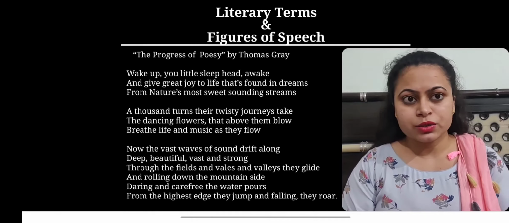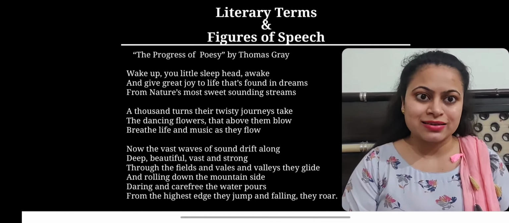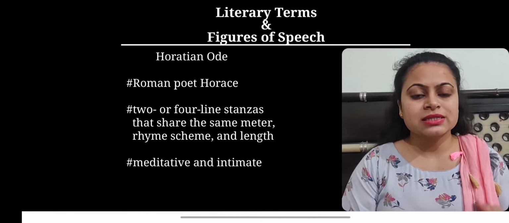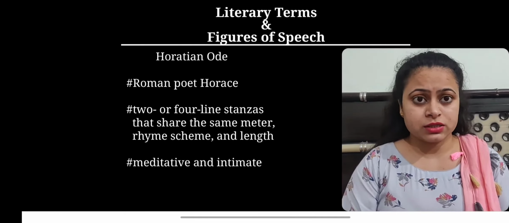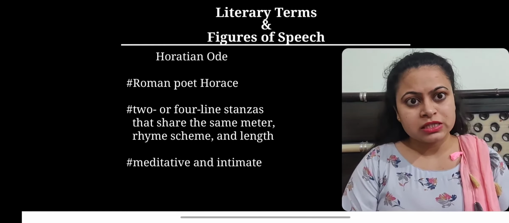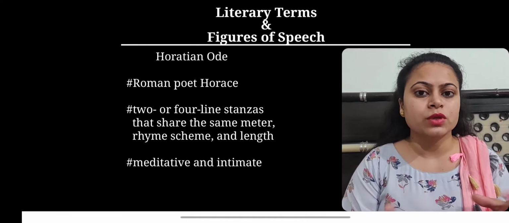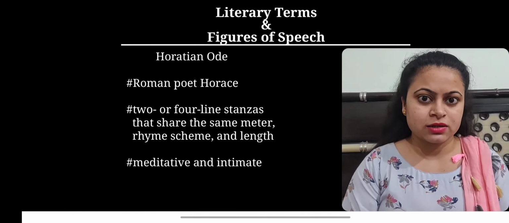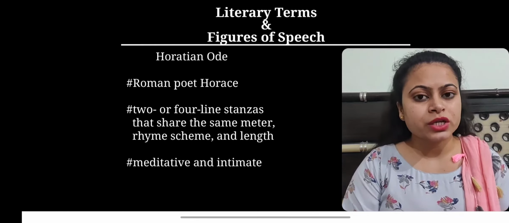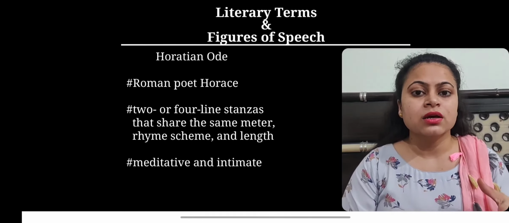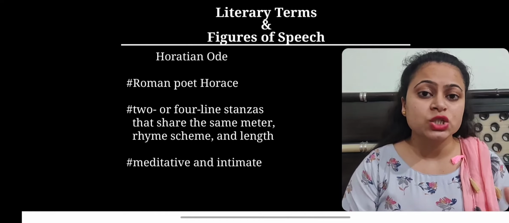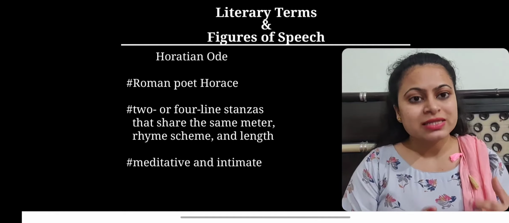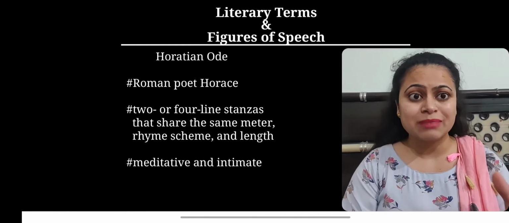So in this example, you can observe these portions very clearly. And the next ode is Horatian ode, and this ode is named after the Roman poet Horace. The main feature of this sort of ode is that it is composed in the same line stanzas. What I mean to say is that in Horatian ode we will find all the stanzas of the same length. There will be no variation in the number of lines in the stanzas.